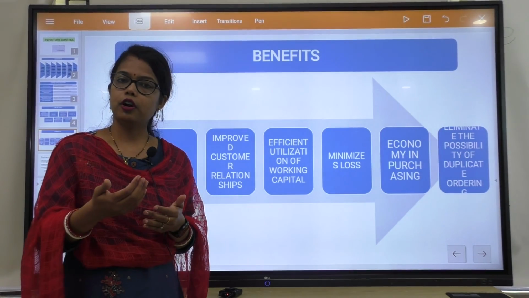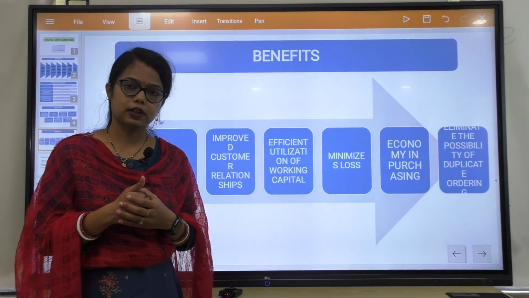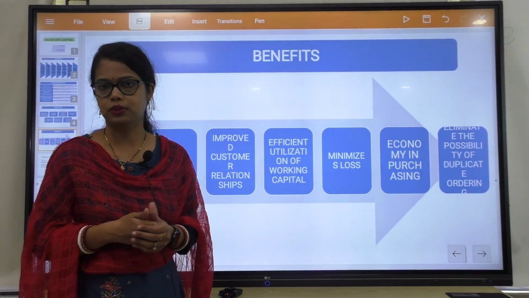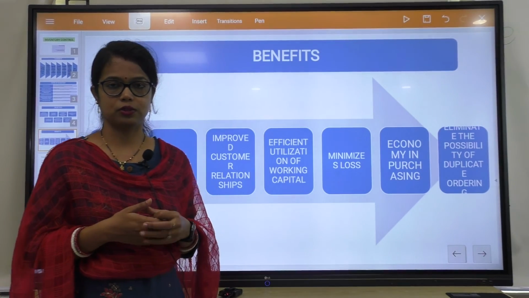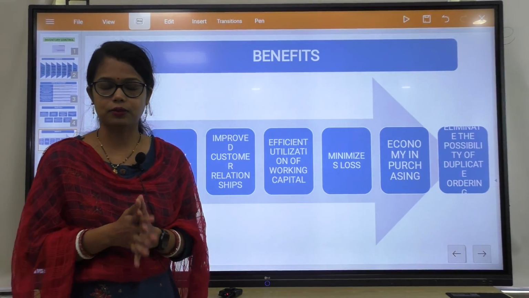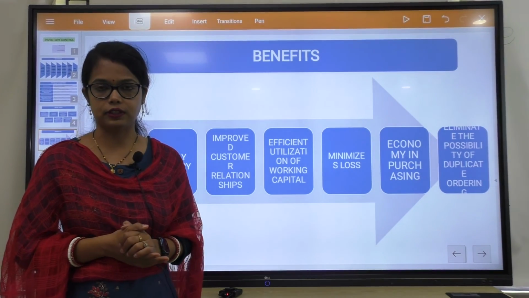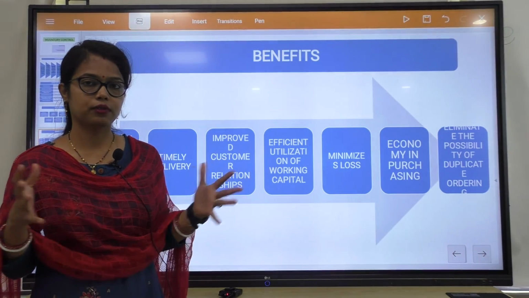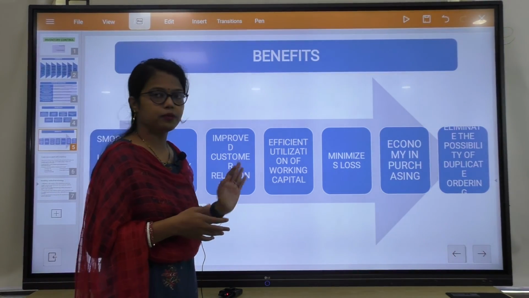If the timely delivery of the product is carried out, then the customer will definitely be satisfied, and if the customer is satisfied, then there is no negative review from the customer. If there is no negative review, then the company is improving the customer relationship, which is the most important point for any kind of business. So, if the customer relationship is improved, definitely the financial investment will be lost and profit will be more. That is the benefits of inventory control.